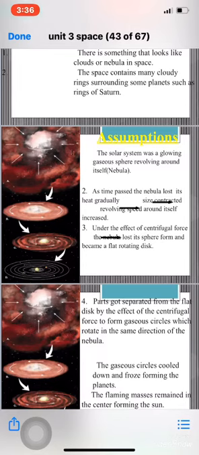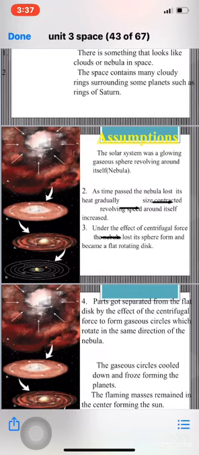What happened under the effect of the centrifugal force of the revolving? Centrifugal force means the revolving around itself. Under the effect of the centrifugal force, the nebula lost its sphere form and became a flat rotating disk. So first, the solar system was a glowing gaseous sphere.